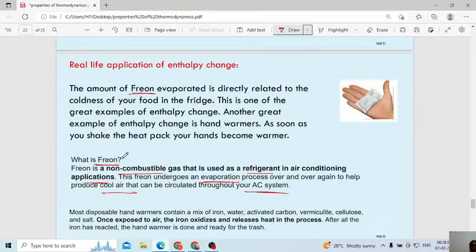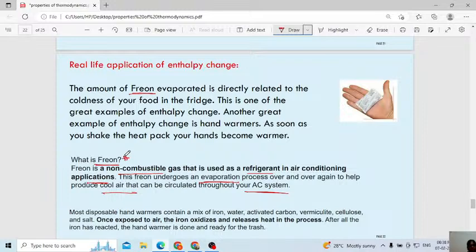Maybe in the exam they may ask, in the refrigerator, otherwise air conditioner, what is the use of this freon? How does it work? It is a non-combustible gas, and it will be continuously evaporating. When it starts evaporating, it will make the surroundings cool. Acetone. Nail polish remover is acetone only. Next.